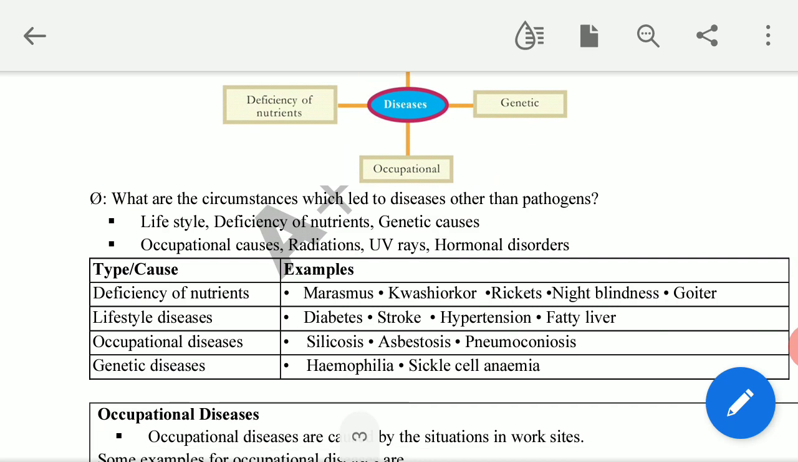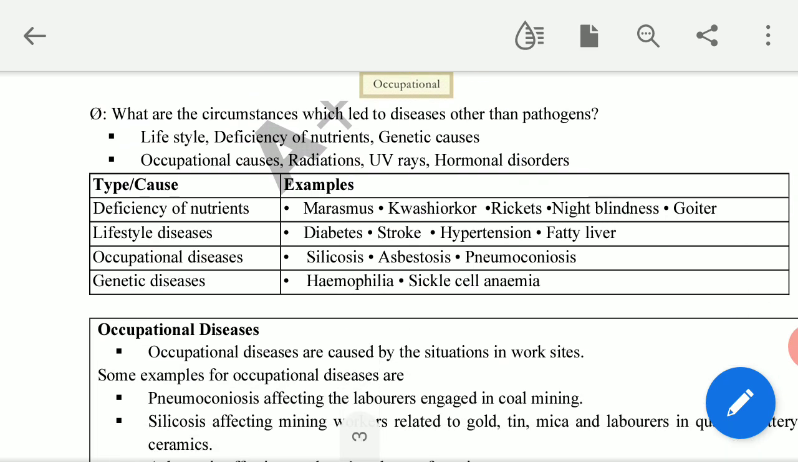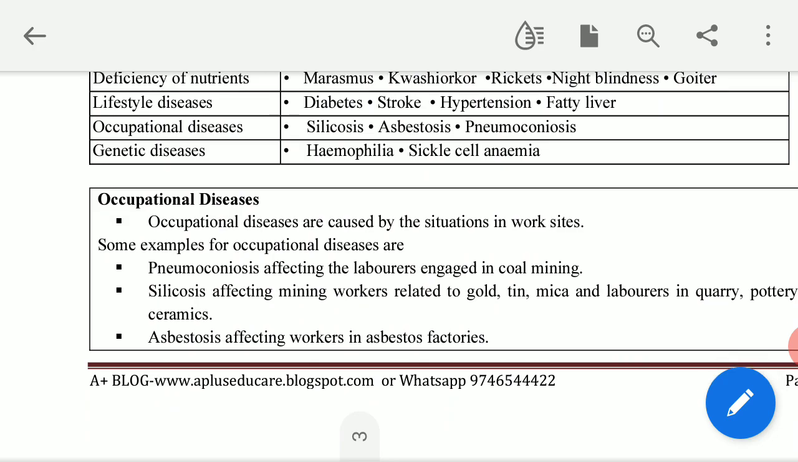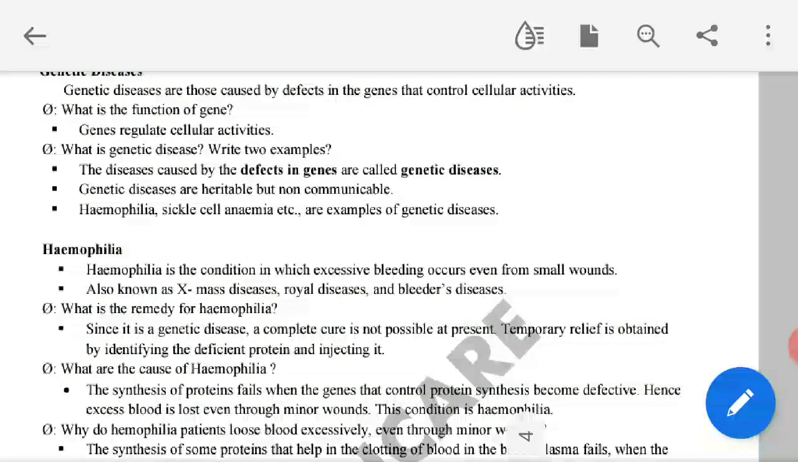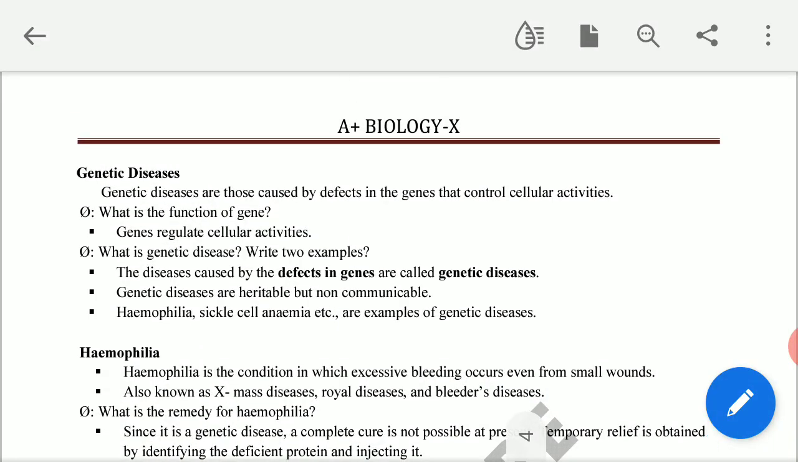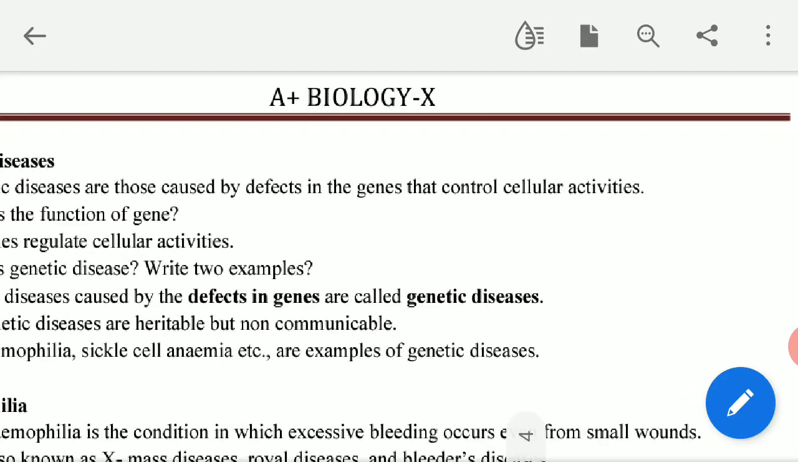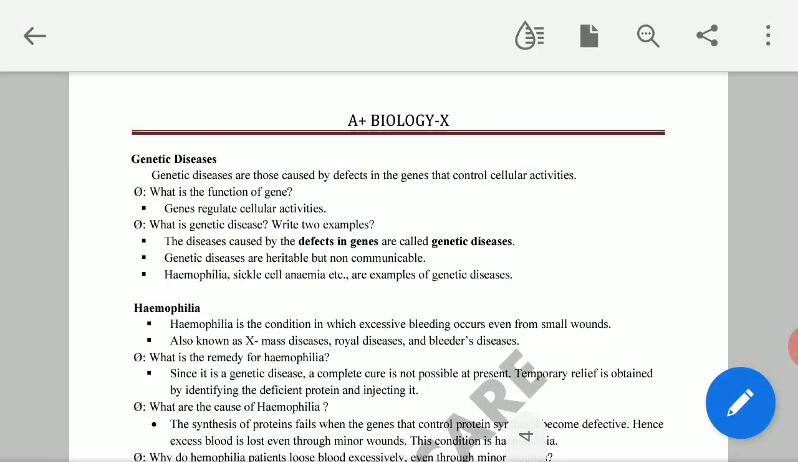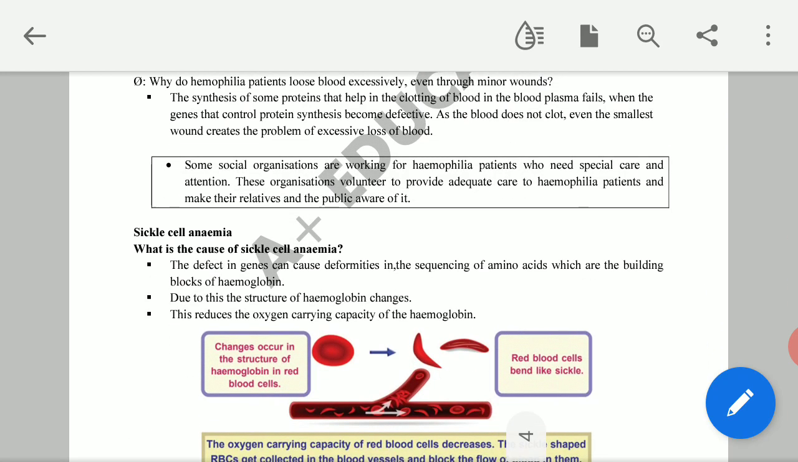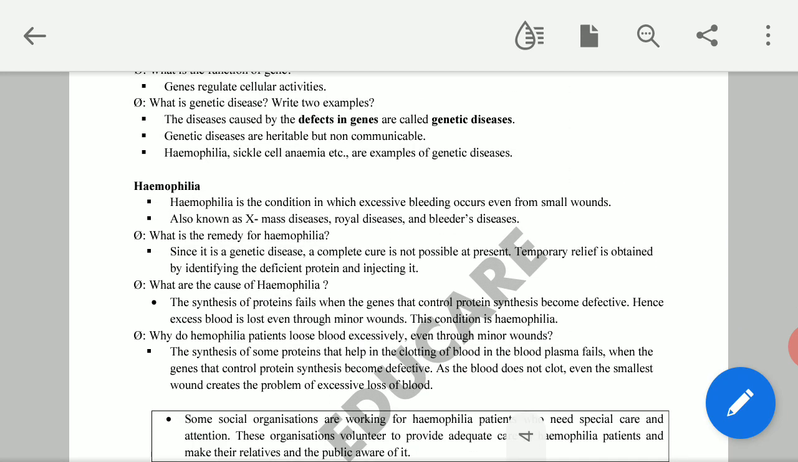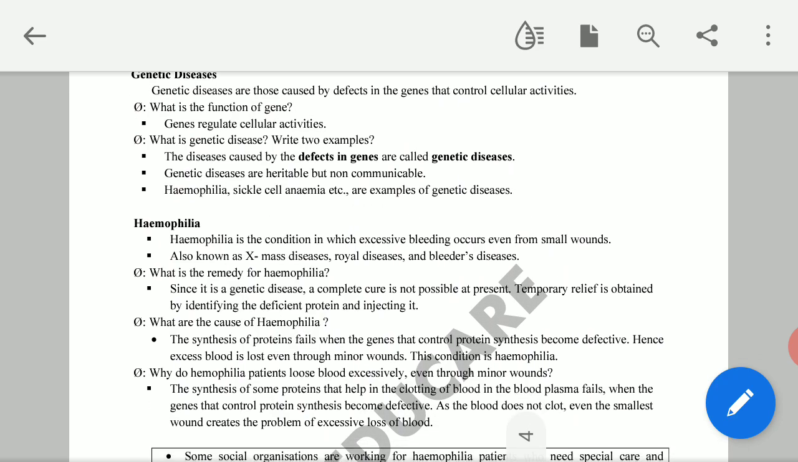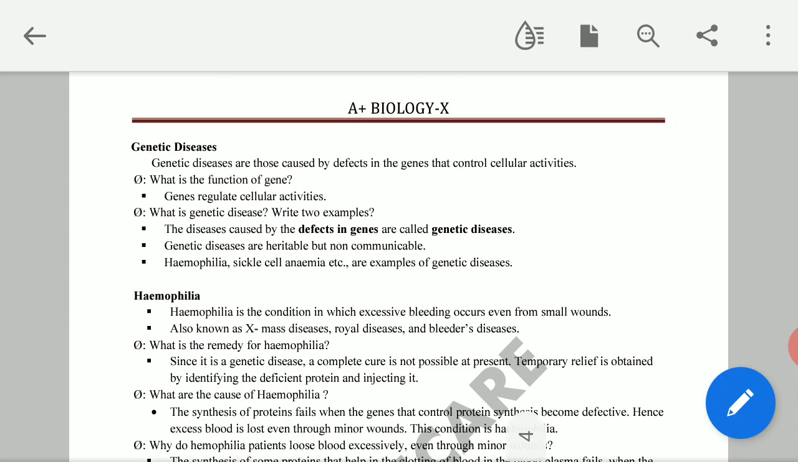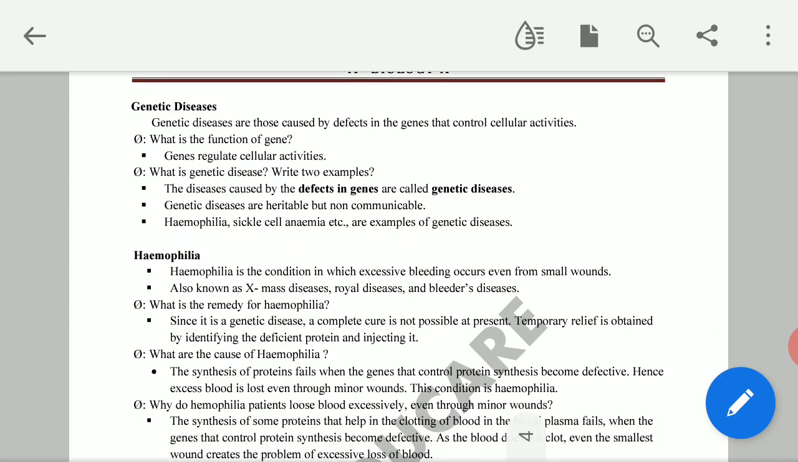Here first of all, we will discuss genetic disease. We have to learn about two genetic diseases mainly. One is hemophilia and second is sickle cell anemia. Already there was a video in the first level class. You have to observe that video again. We will discuss in brief.